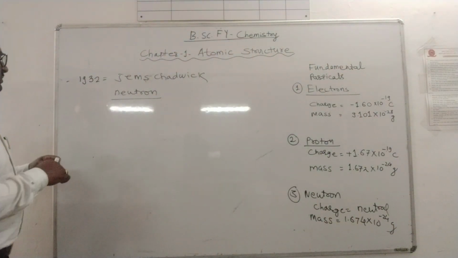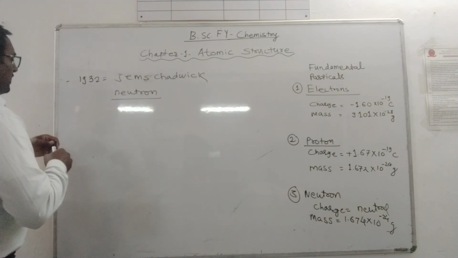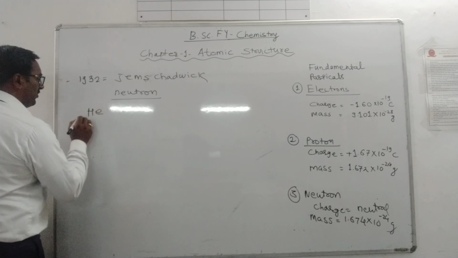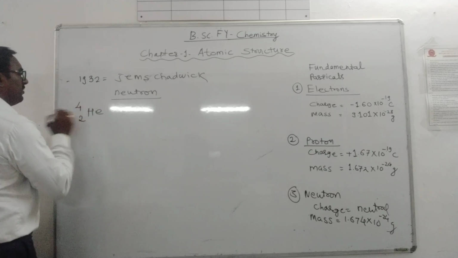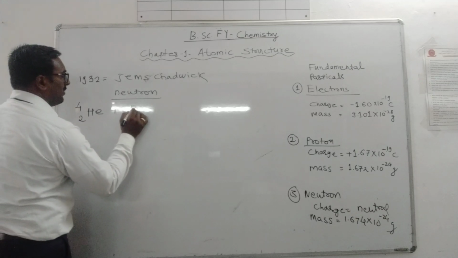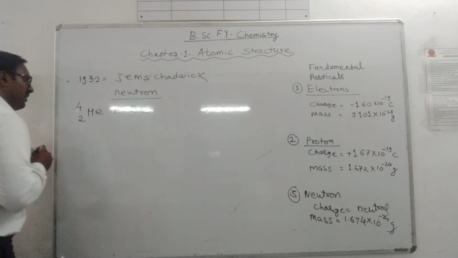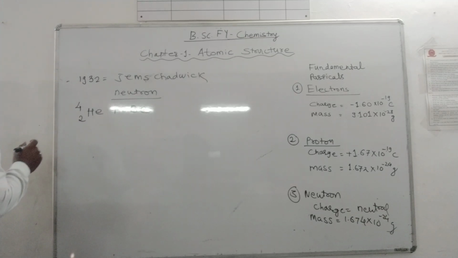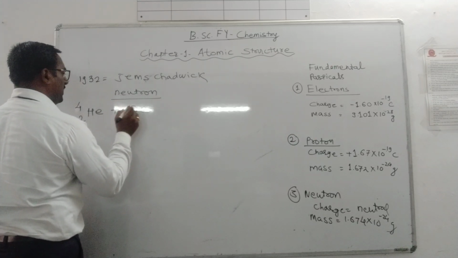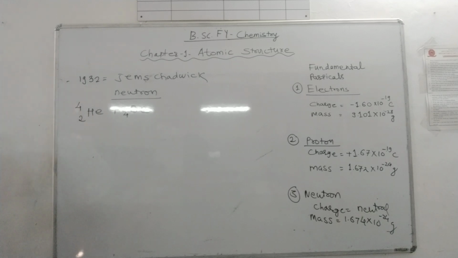So we have here the projectile, that is helium nuclei or alpha particle, having atomic number 2 and mass number 4, bombarded on beryllium, atomic number 4, mass number 9.